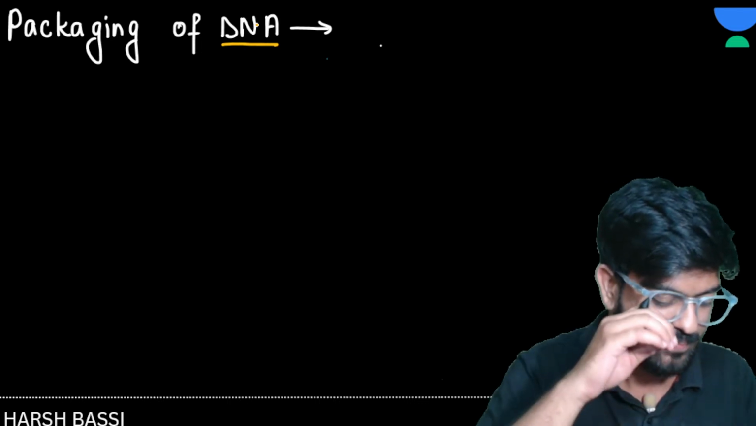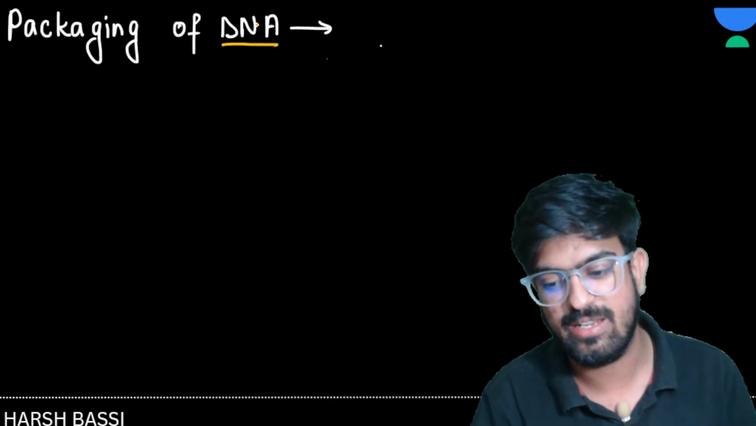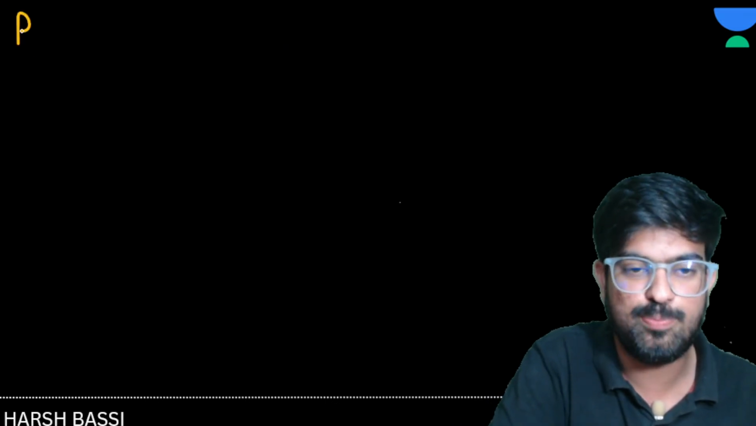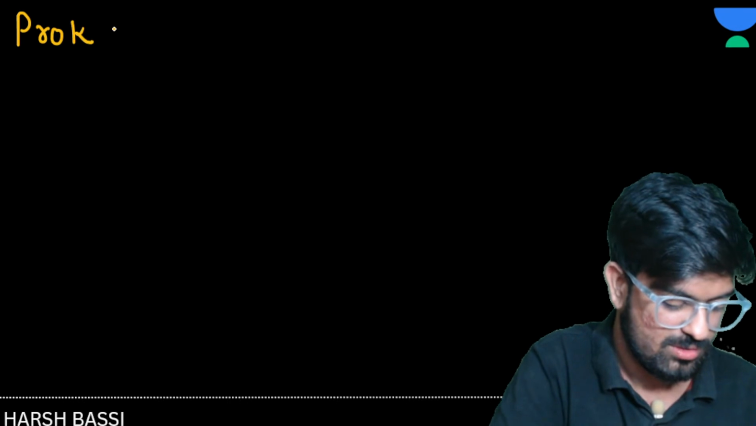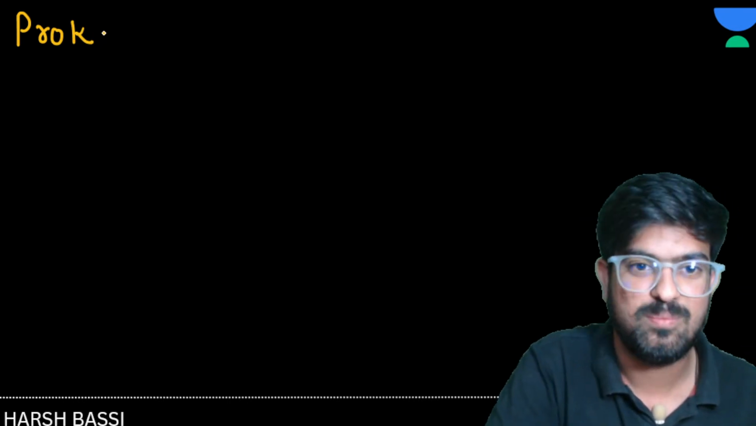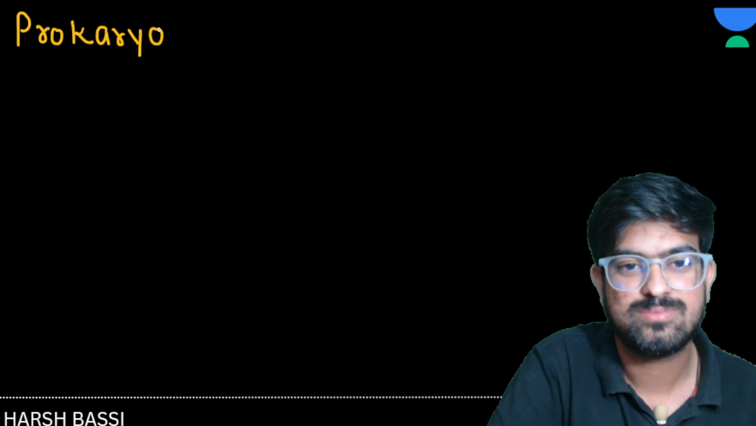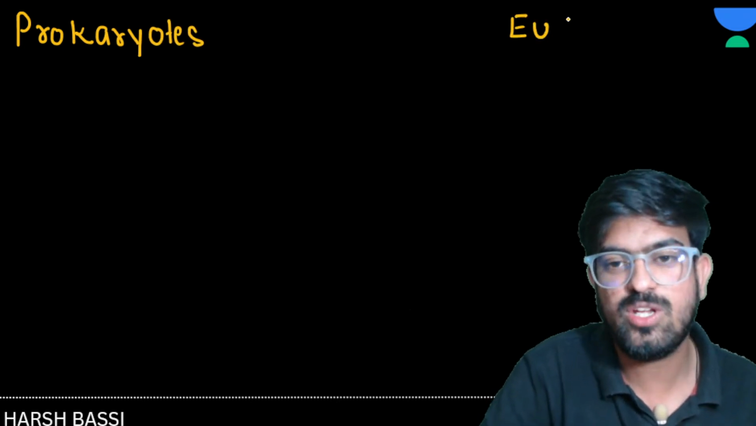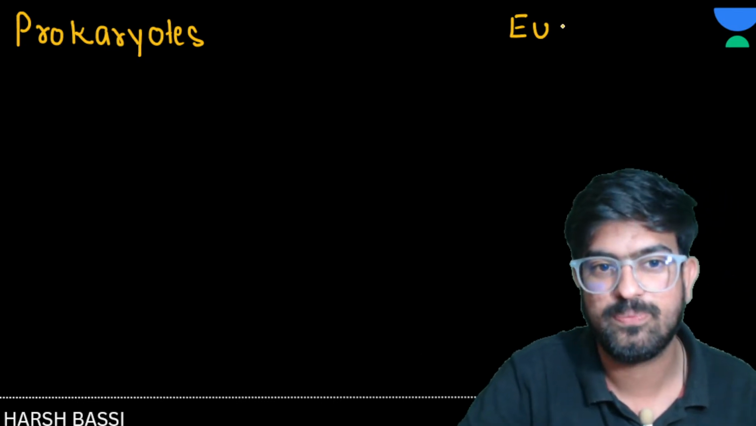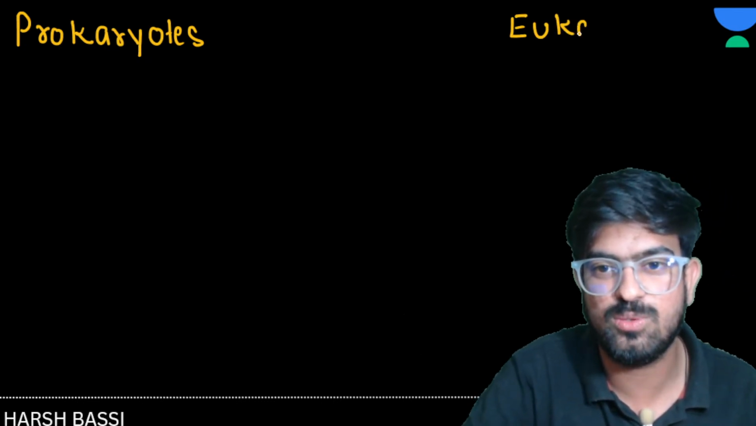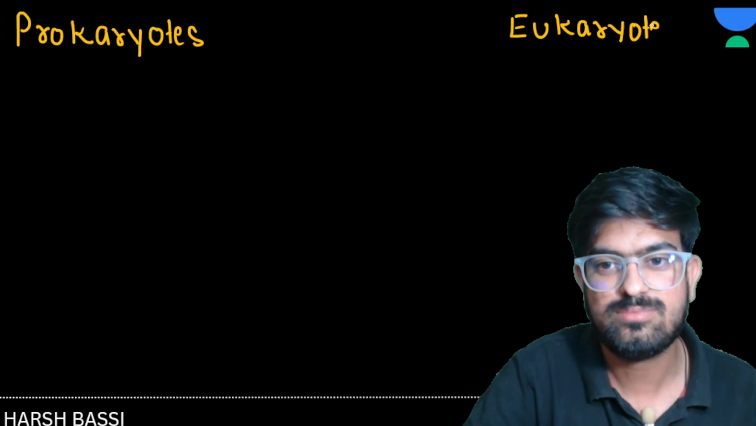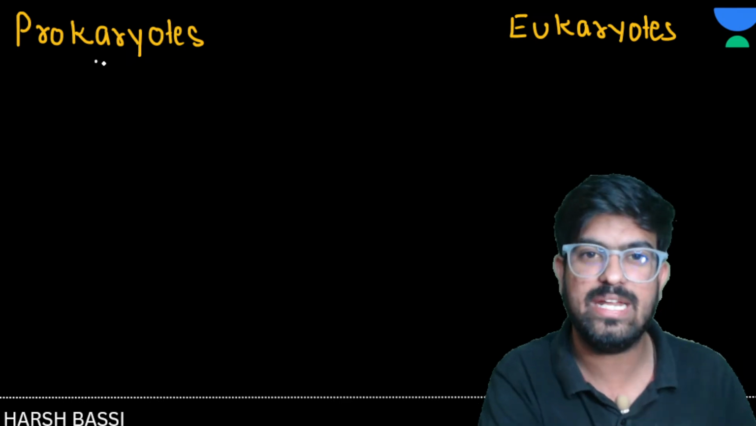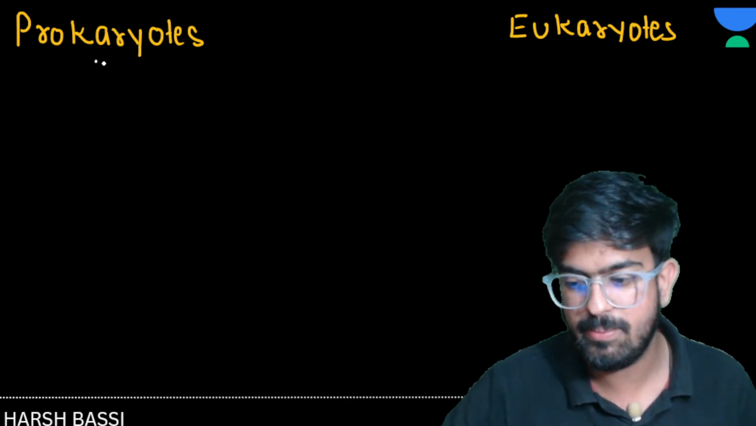Okay, let's get back here. Packaging of DNA. So see here, there are two types of cell. We have prokaryotes and then we have eukaryotes. Okay, it's in Europe, Akshay. One is prokaryotes and the other is eukaryotes. Okay? So prokaryotes are what? You remember prokaryotes have the old DNA and they do not have the nuclear membrane, yes or no?